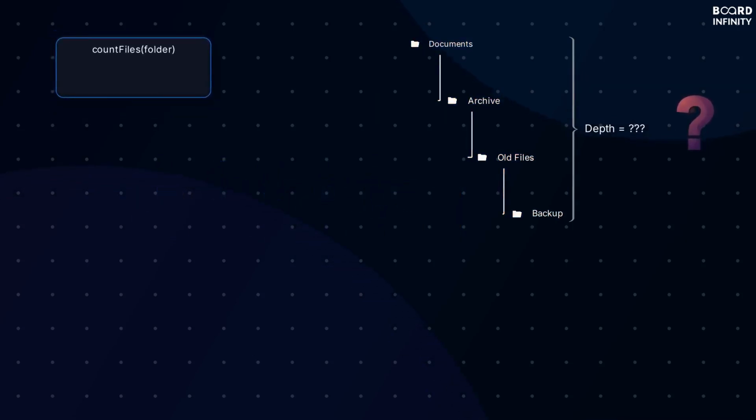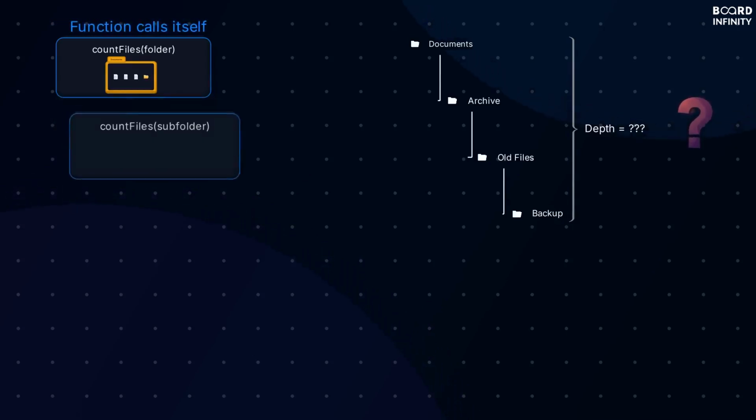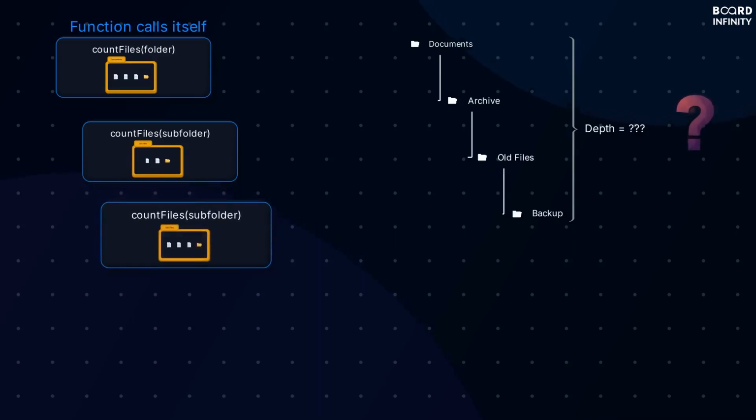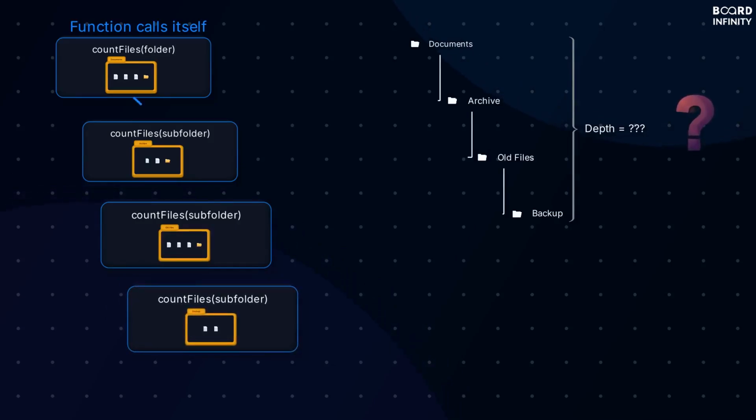But what if a function could call itself? What if, every time it found a subfolder, it just asked itself to solve that smaller problem? That's recursion. When a subfolder is encountered, the same countFiles function is invoked again, but for this specific subfolder. This creates a chain of function calls, each one handling a deeper level of nesting. This structure is known as the call stack in programming. Recursion efficiently manages this dynamic depth, providing an immediate solution where a loop would fail.